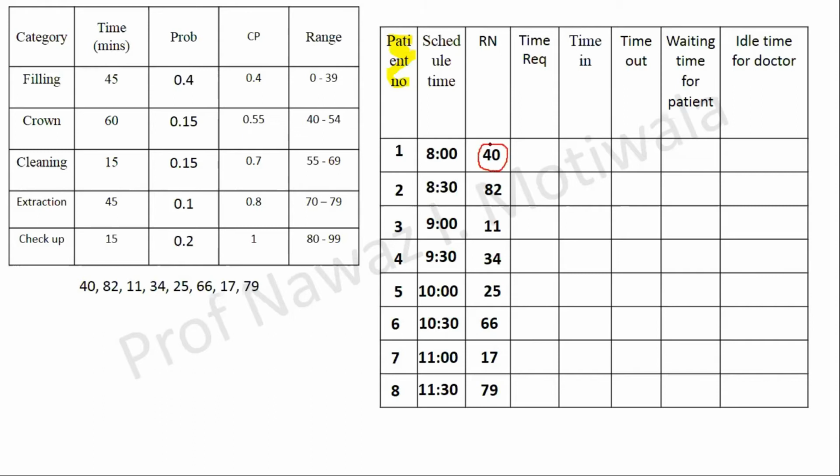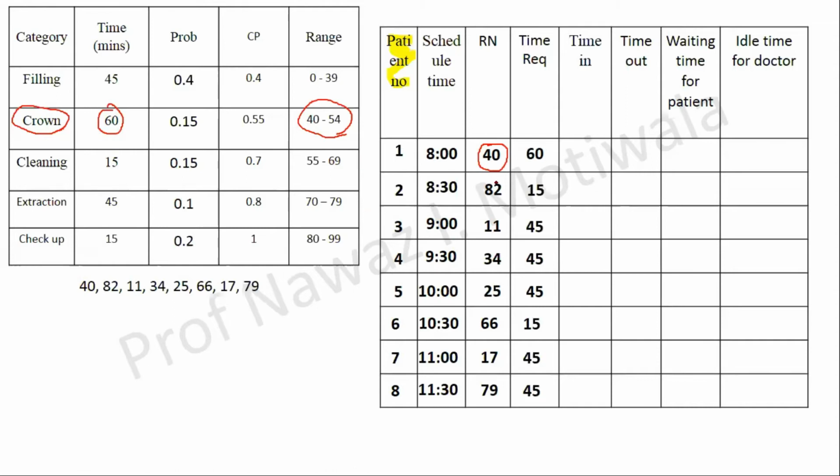So random number 40 lies in which range? It lies in the range of 40 to 54, and because it is lying in this range, that means that patient has come for this particular treatment, that is crown. And for this crown category, the time required will be 60 minutes. So I will write down time required 60.